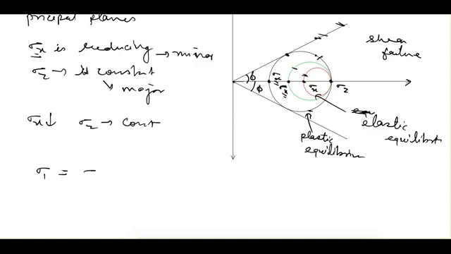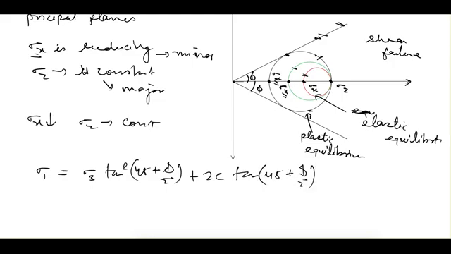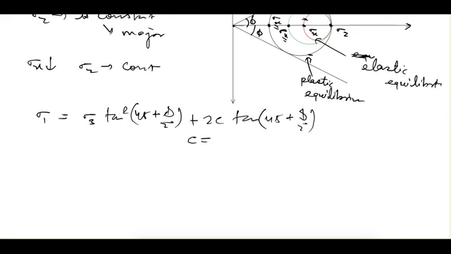In shear strength of the soil, we developed one relationship between shear stress and shear strength. So we know that sigma 1 is equal to sigma 3 tan square (45 plus phi by 2) plus 2c tan (45 plus phi by 2). We are talking about cohesionless soil, so c is equal to 0. And here sigma 1 is equal to sigma 3 times this term, which we can write as (1 plus sin phi) upon (1 minus sin phi).